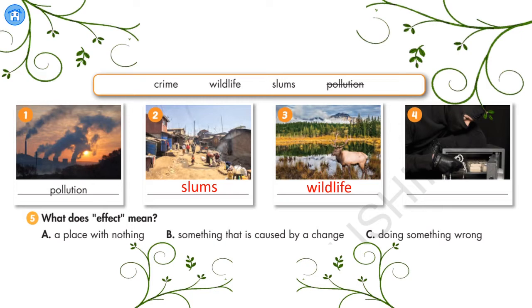The answer for number 4 is crime. Crime is an illegal act for which someone can be punished by the government. Last question. What does effect mean? The answer here is letter B, something that is caused by a change.